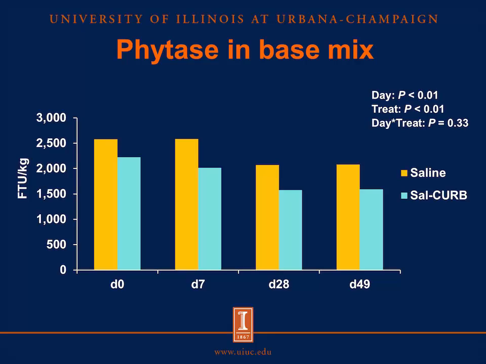So this slide shows the phytase concentration in base mix. So again, we have the orange color represent saline-treated base mix, and light blue represent Sal CURB-treated base mix. And in the x-axis, from left to right, we have day 0, 7, 28, and 49. And the y-axis, we have the concentration of phytase. So from this figure, we can see as the storage time increased, the concentration of phytase was decreased, and the Sal CURB treatment decreased the phytase concentration regardless of storage time, but there was no interaction between day and treatment.